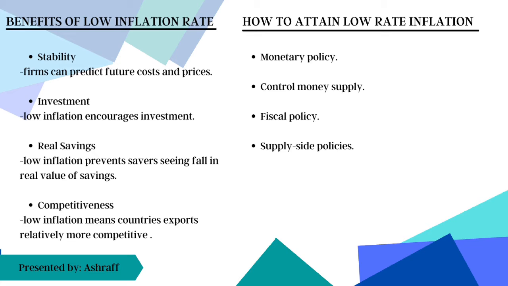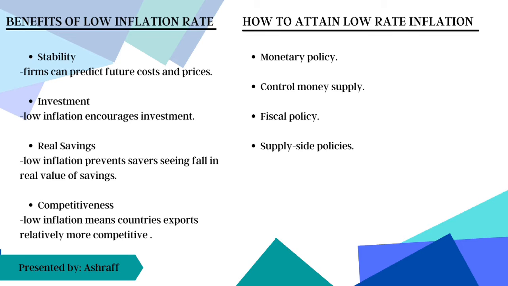Second, control the money supply. Monetarists emphasize regulating the money supply because they believe there is a clear link between money supply increases and inflation. Third, fiscal policy. If inflation is high, the government can use tight fiscal policy to reduce inflationary pressure.